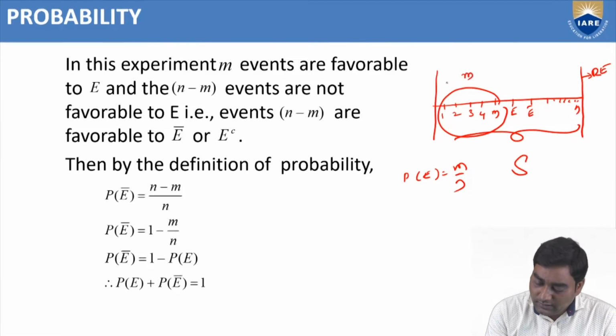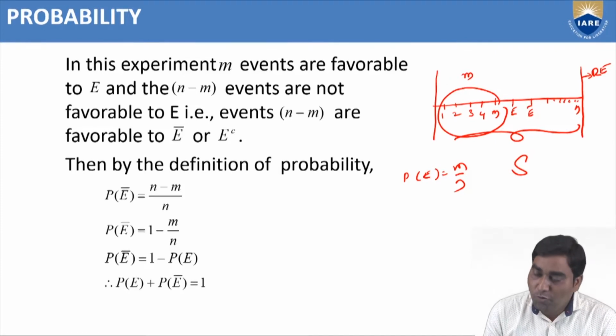That means, these m events are favorable to E, so remaining events, how many are there?